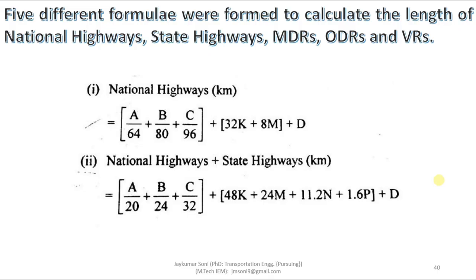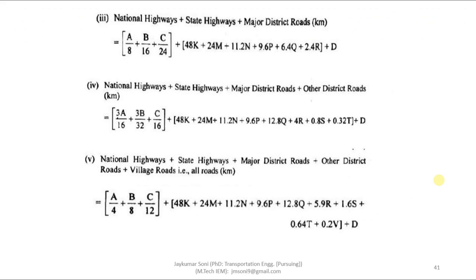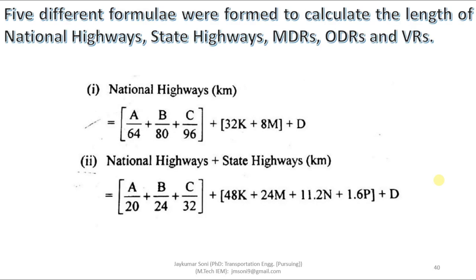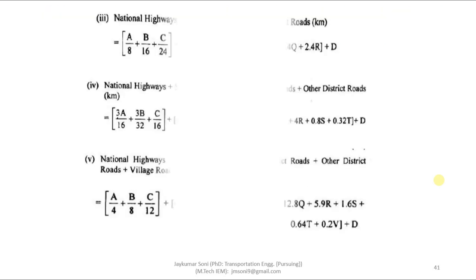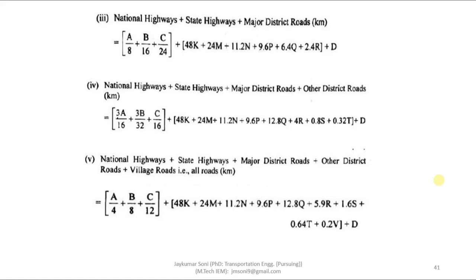First is the national highway formula. Second is the national highway plus state highway formula. Third is the national highway, state highway and major district road formula. Then another road category is included in the fourth formula, which means NH, SH, MDR and ODR. And in the last, it is the cumulation of NH, SH, MDR, ODR and VR. First is about NH. Second is NH plus SH. Third is NH plus SH plus MDR. Fourth is NH plus SH plus MDR plus ODR. And fifth is NH, SH, MDR, ODR and VR,